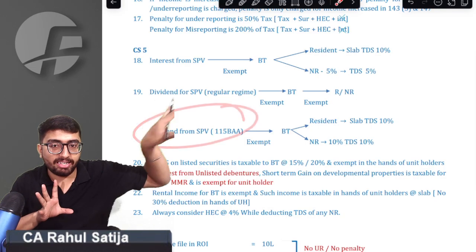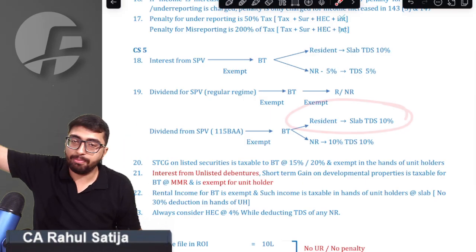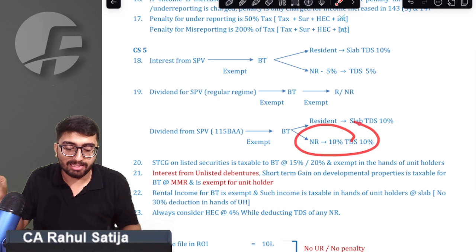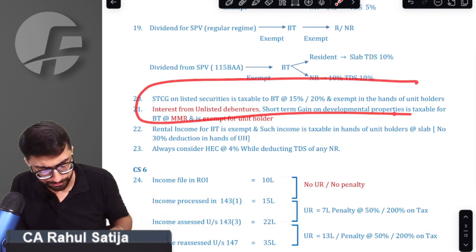But sir, if the SPV has paid tax under 115BAA, then this dividend will be taxed at the rate of slab in the hands of a resident unit holder. It will be taxed at the rate of 10% in the hands of a non-resident unit holder. Sir, we got that point.